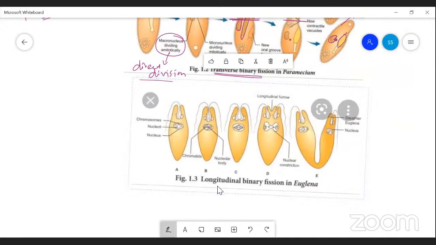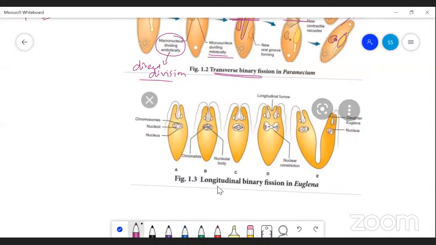In examinations, they may ask in which organism the longitudinal binary fission takes place. They may give examples like euglena, or sometimes in the options they may give flagellates. The flagellate organism, because the flagellum is the locomotory organ, normally has a single flagellum present.